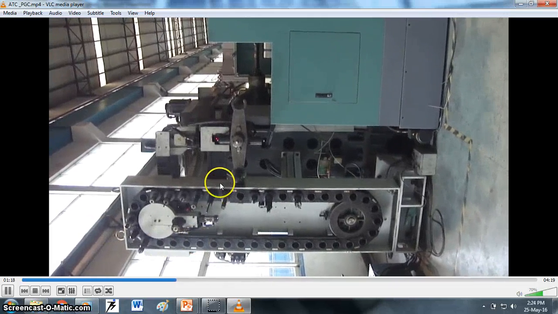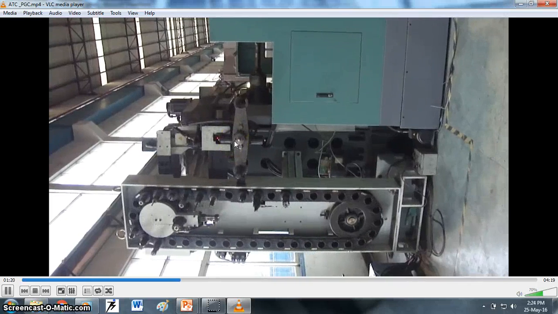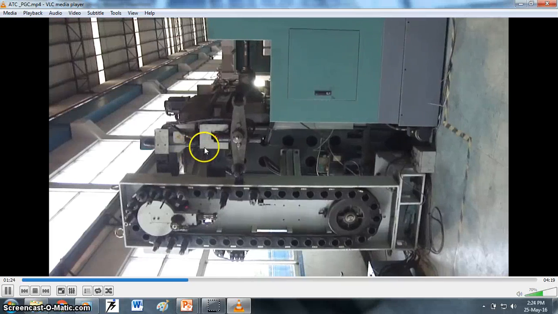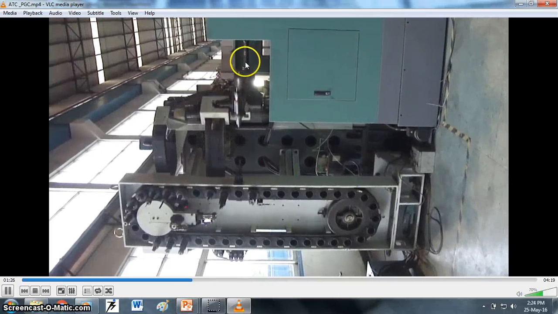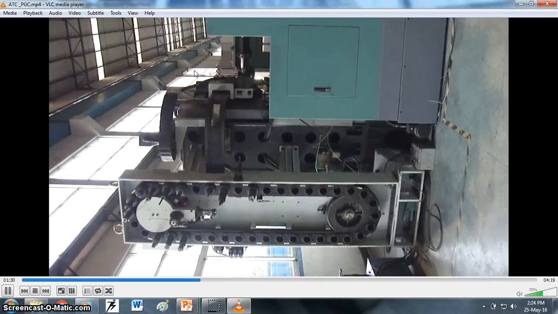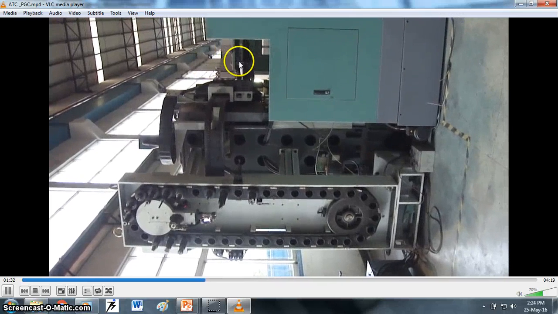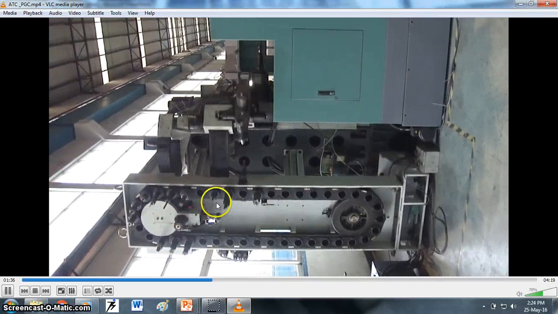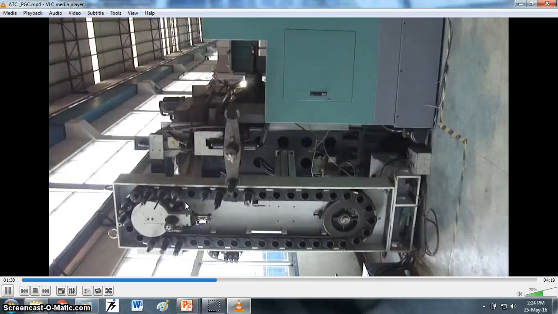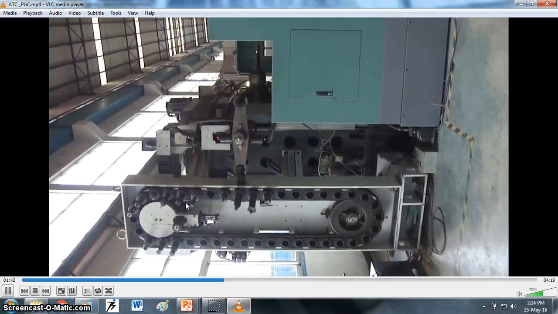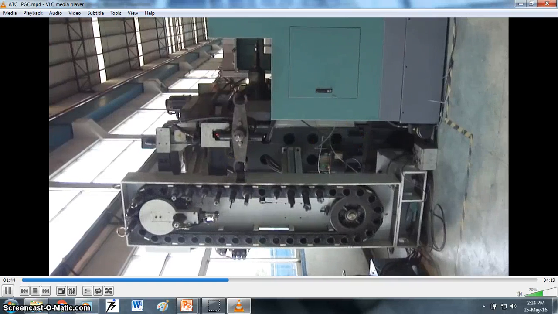Here the tool is taken by the automatic tool changer, because for the next operation we need the new tool, and again it will go back to the machine spindle so that the next operation will start. But the existing tool will again come back to the storage place which is called the tool magazine. So this is a very simple video.